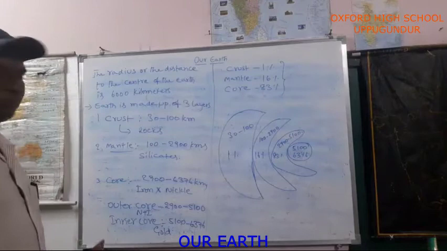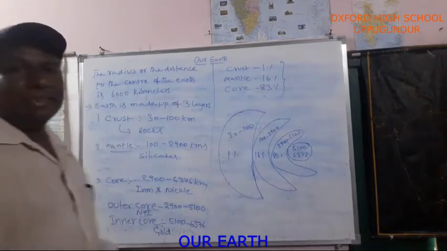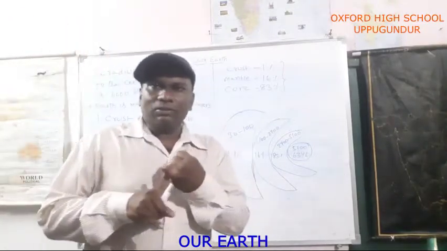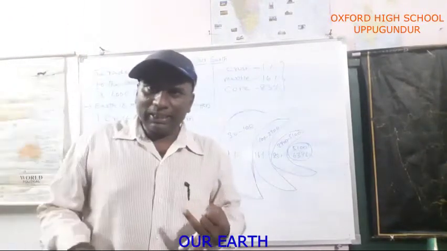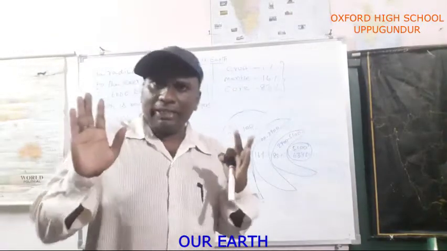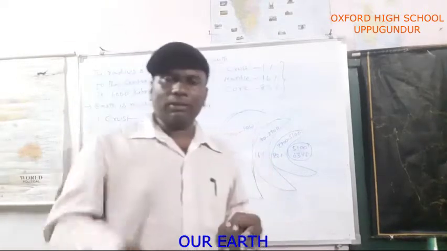Do you understand? Just now I explained that the earth is made up of three main layers: crust, where we are living, mantle, then core. The core is again divided into two, outer core and inner core.